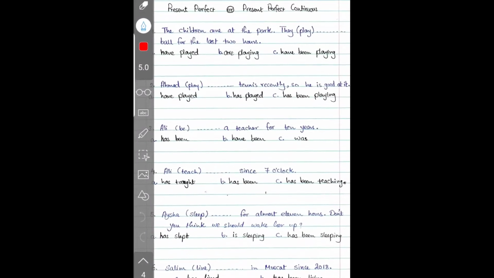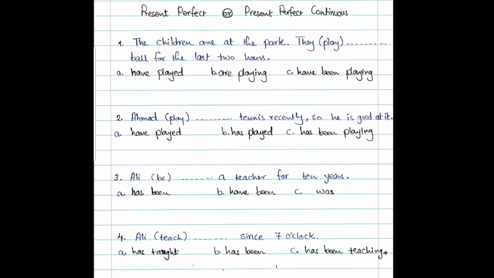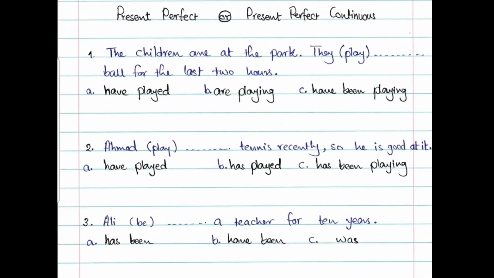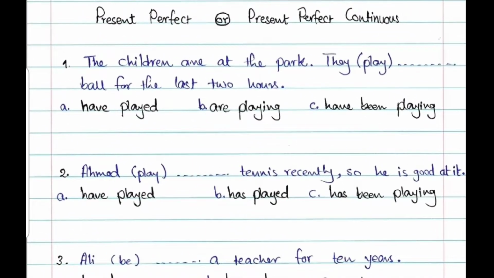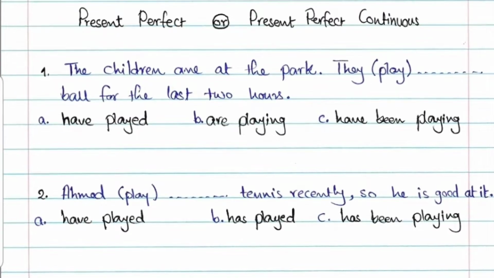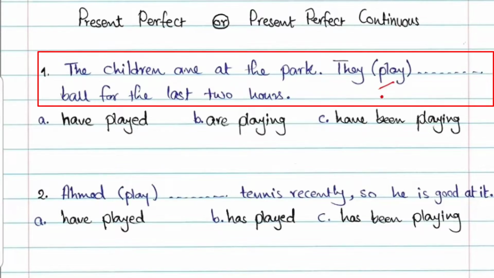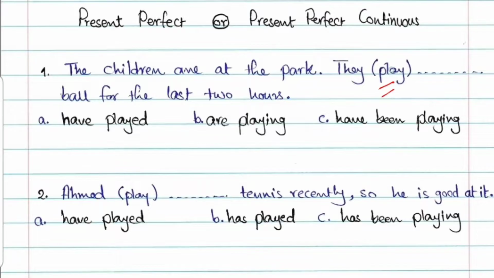Now let's move to the last part of this video and test your understanding of present perfect and present perfect continuous. I would like you to pause the video and get your pen and paper ready next to you to put these sentences in a present perfect or a present perfect continuous. Look at this example. I will answer the first one for you as an example. We have this example. The children are at the park. They play, between brackets, football for the last 2 hours. So, what is the best answer?